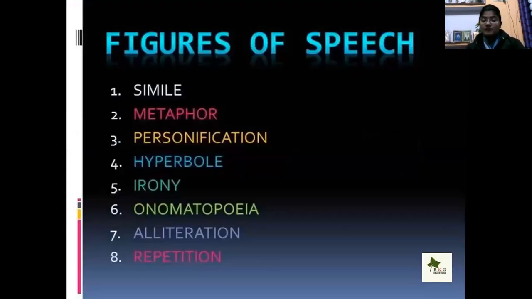Figures of speech are of many types, but in general the poet mainly uses these eight figures of speech in his poem. First one is simile, second metaphor, third personification, fourth hyperbole, fifth irony, sixth onomatopoeia, seventh alliteration, eighth repetition. These are the main figures of speech which are used in poetry.